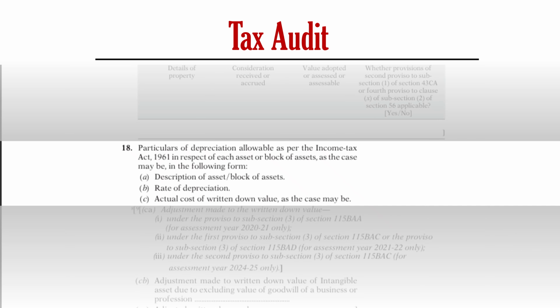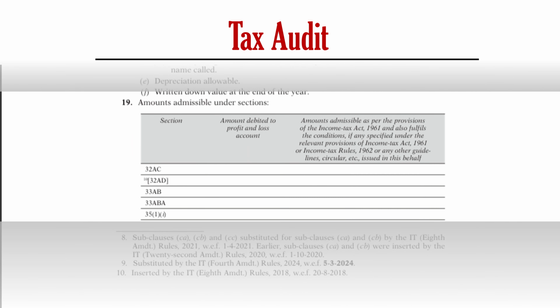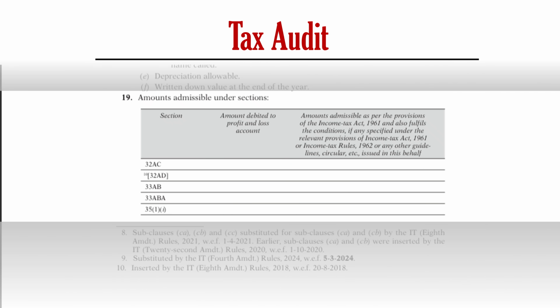The depreciation which has been calculated as per the income tax law is to be shown under clause 19. Amount which is admissible under section 33 and 35. 35 is the research related expense, right? Those expenses are to be provided for.